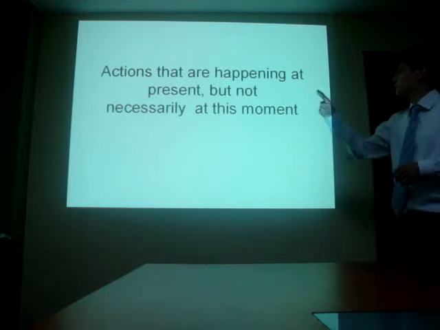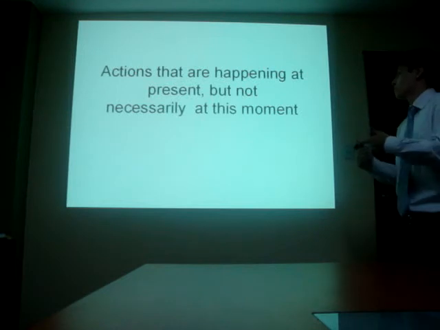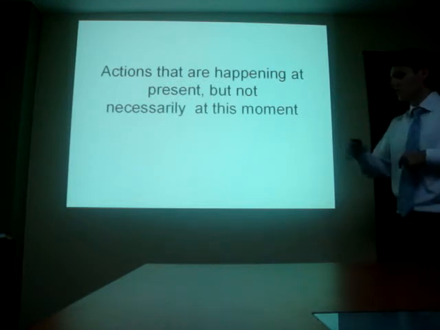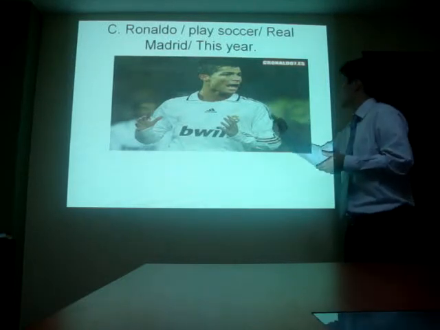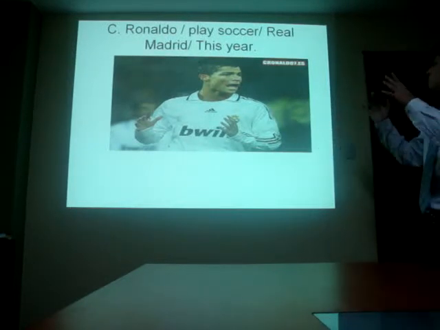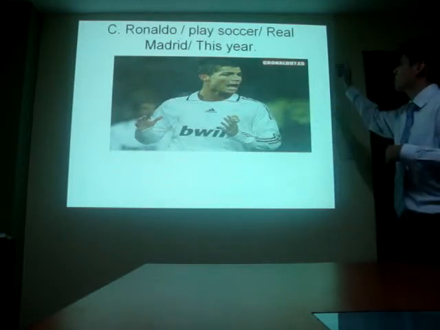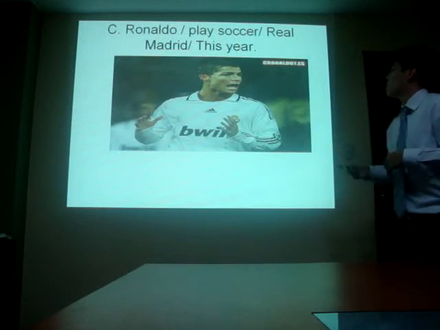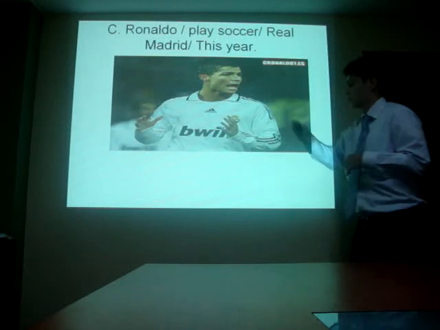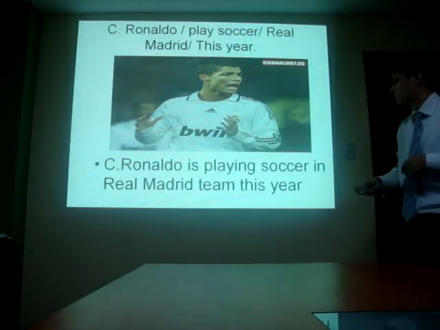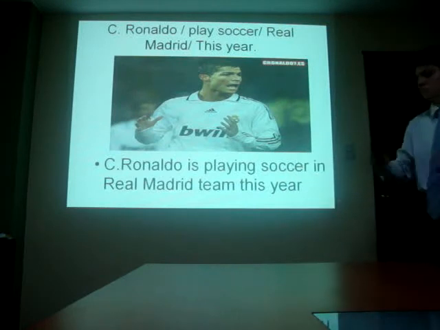Now we have actions that are happening at the present but not necessarily at this moment. It means that we are not doing it in this moment. To make it clear, we have two examples. Right there, we can see a man screaming, but we have to make a sentence with the words right there. Cristiano Ronaldo, plays soccer, Real Madrid, and this year, but by using the ing form. So in this case, the verb is play. The answer for this is: Cristiano Ronaldo is playing soccer in Real Madrid team this year.